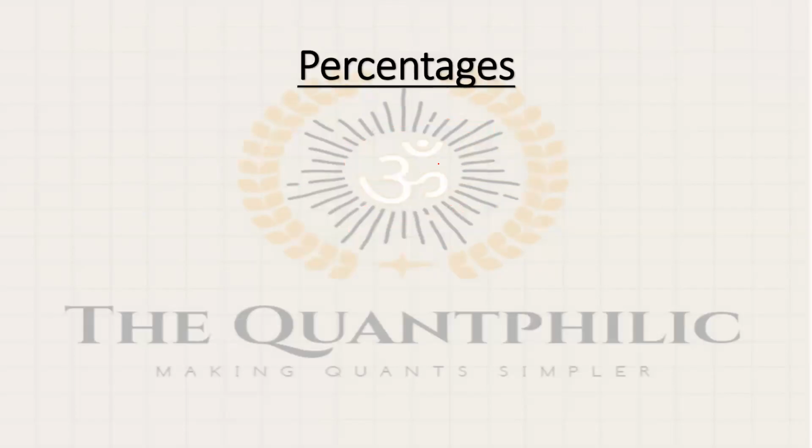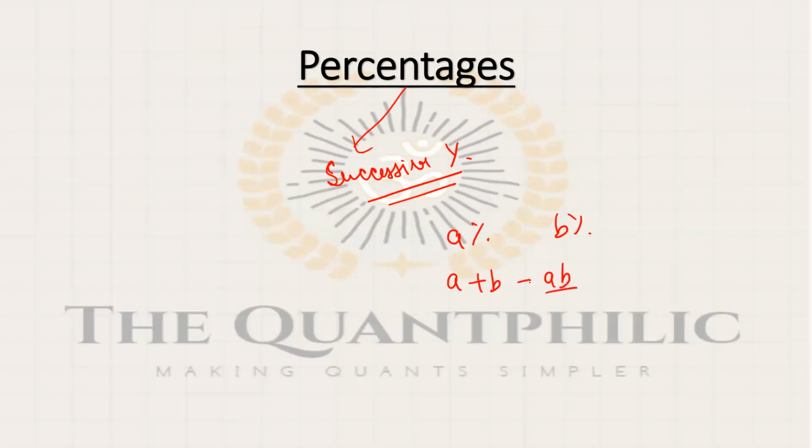Now coming to the percentage topic, pretty straightforward questions can be asked using the successive percentage method. I'm quickly revising what successive percentage is. If the successive percentages are A%, B%, then the overall percentage increase will be A plus B plus AB by 100. This will be the resultant value of these two.